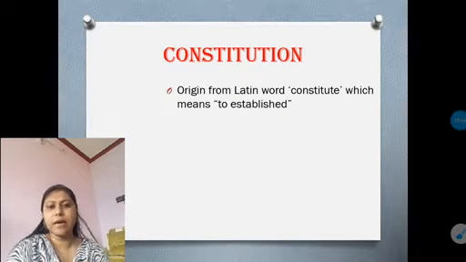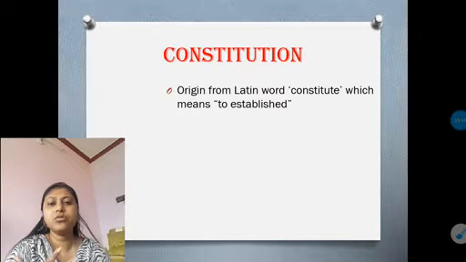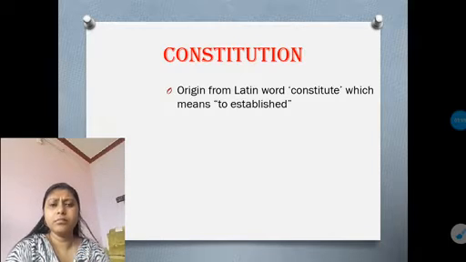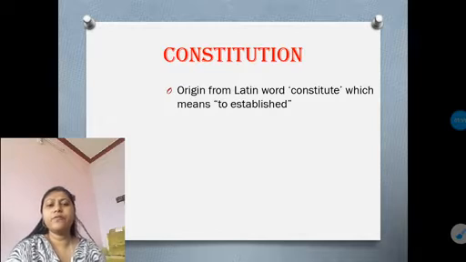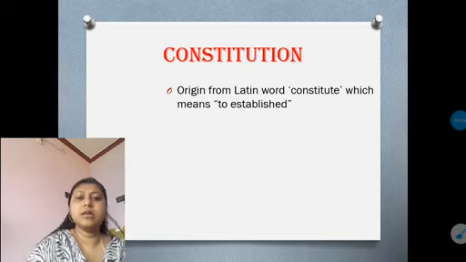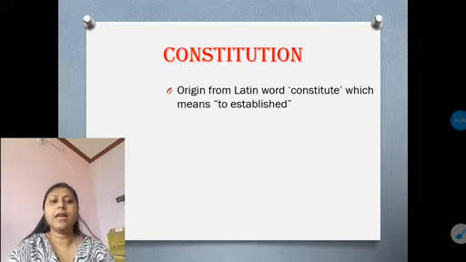Constitute means to establish, we can also say to make. So constitution means making something, that is, the rules and regulations. So constitution comes from the word constitute, which means to establish something or to make something.